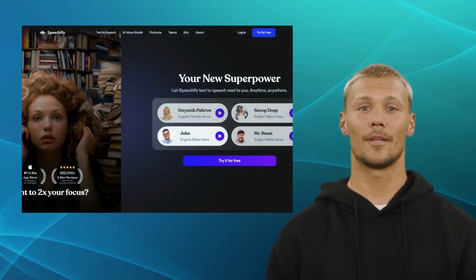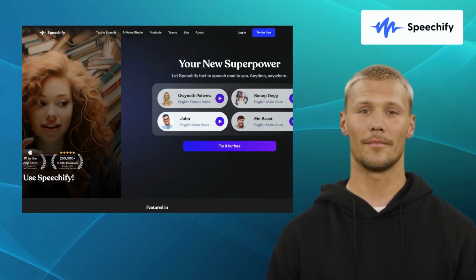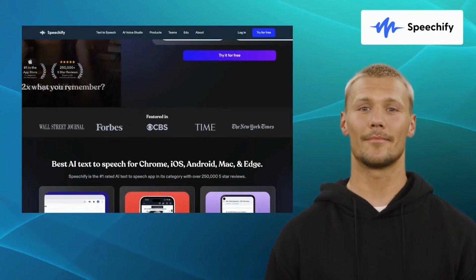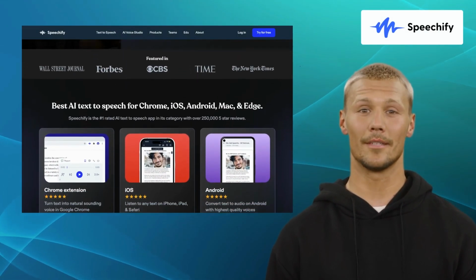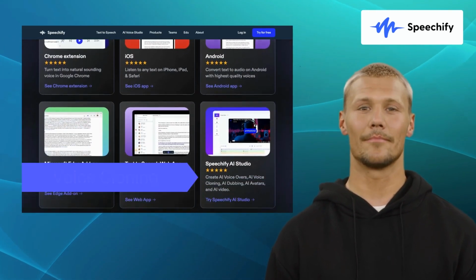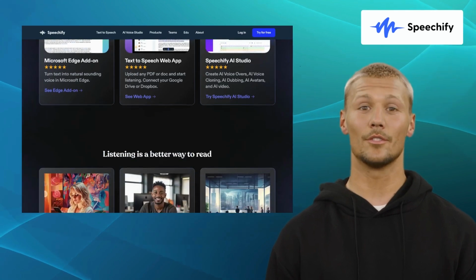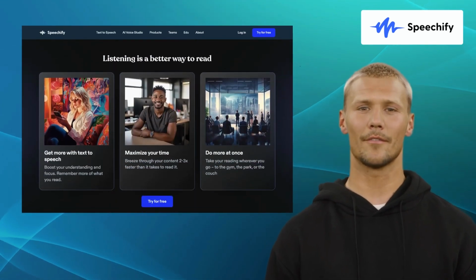Next up, we have Speechify. Speechify is a revolutionary text-to-speech platform that enables you to listen to any text, be it articles, books, or documents, with unparalleled ease. It comes with excellent features like voiceover generator, voice cloning, and AI video generator. The tool syncs progress across various devices, enabling you to switch between them effortlessly.